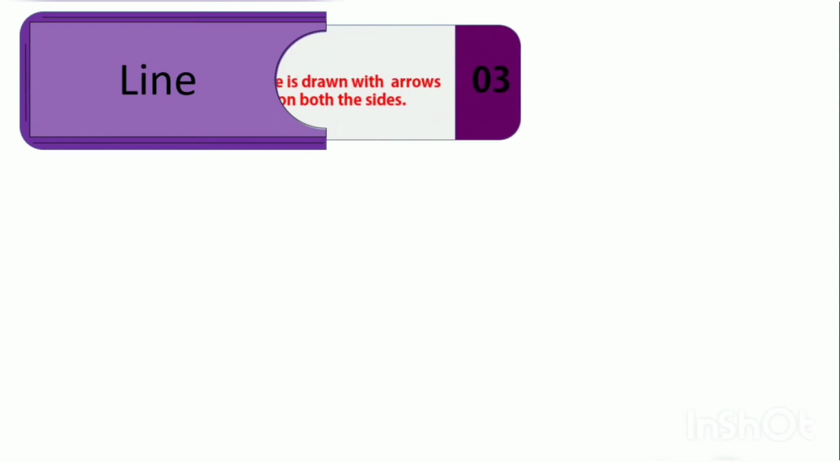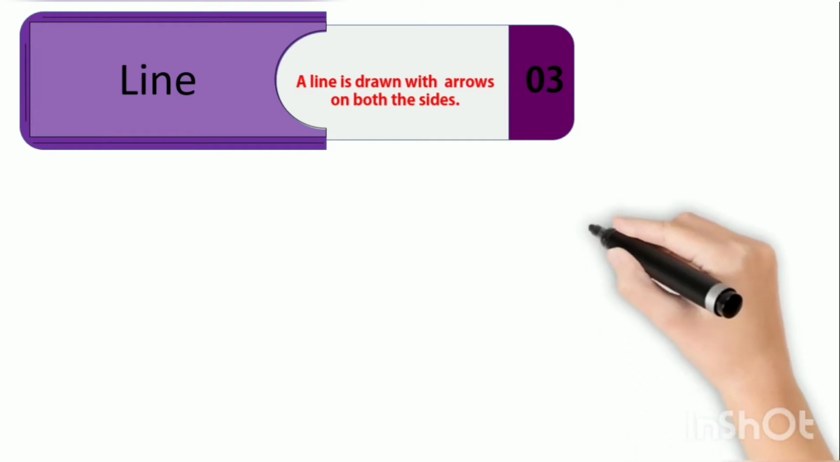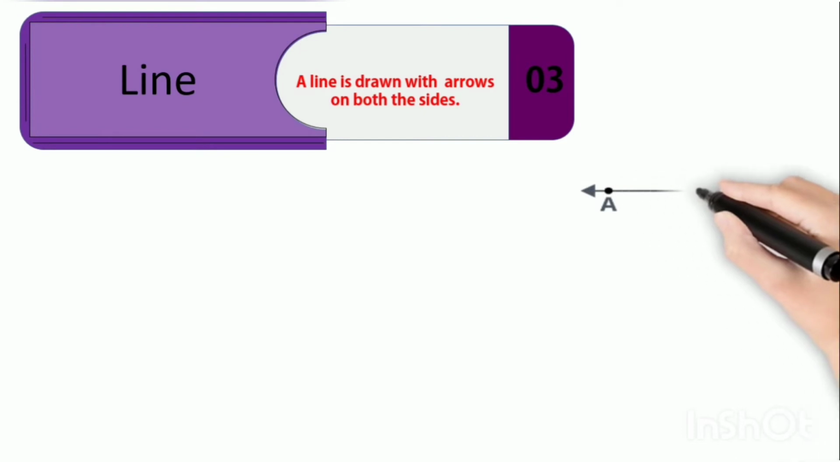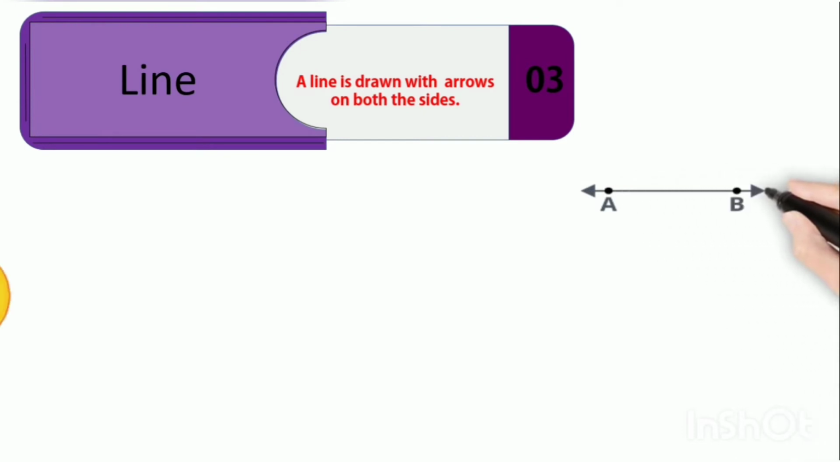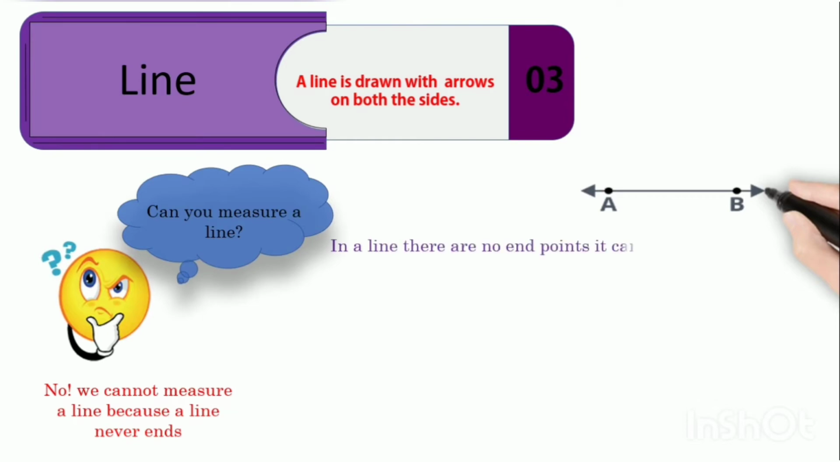Line. A line is drawn with arrows on both the sides. Can you measure a line? No, we cannot measure a line because a line never ends. In a line, there are no end points. It can be extended to any limit.